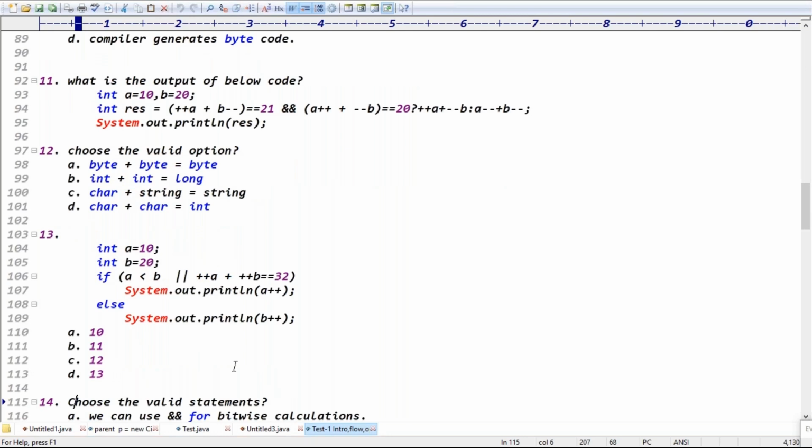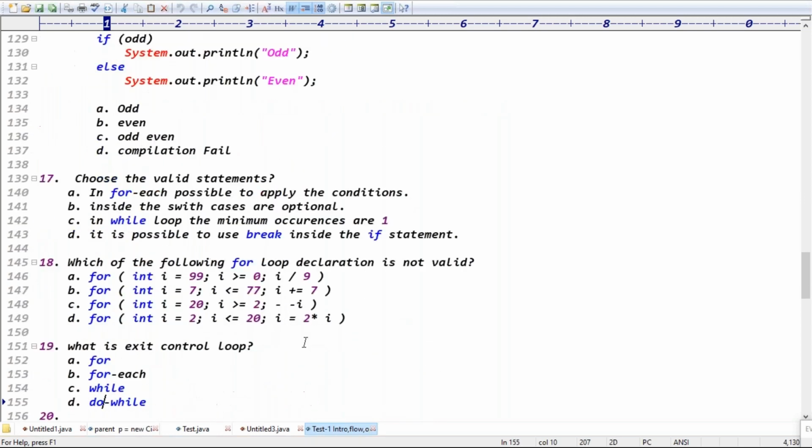Yes, definitely it's good for you, right? Every 3 topics, you check your knowledge: whether I am able to follow the class or not, whether everything is going well or not. Yes or no? Please respond. Every 3 or 4 topics, if you take a test like this, it's going to help you. Instead of checking after completing the whole of core Java, every 3 topics you need to check your knowledge, self analysis, guys. I will share all these questions, and the answers are below.